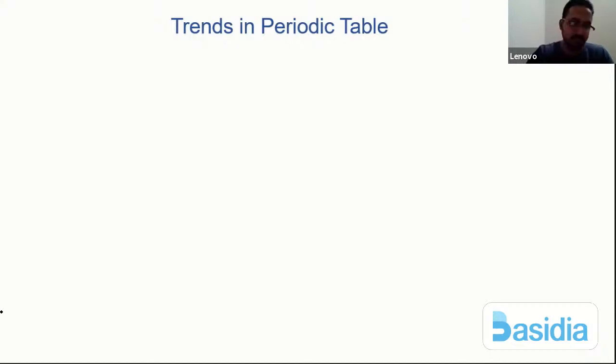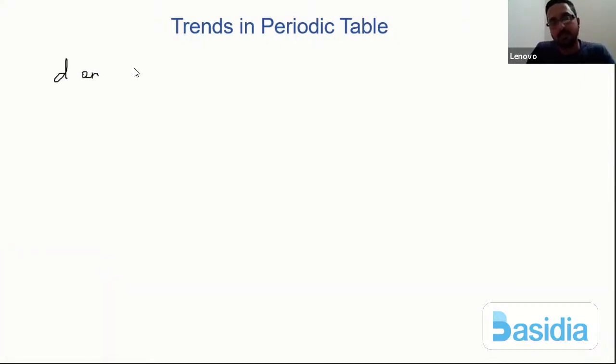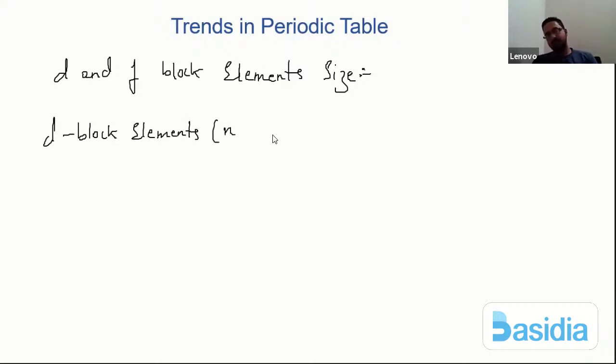So here what we will do is try to study the transition and inner transition elements first, or else I should simply say D and F block elements, atomic radius. So now let me say the D block elements. If I take D block elements, normally we write them as n-1 D. Okay, all these elements.